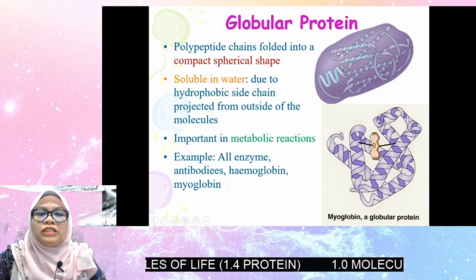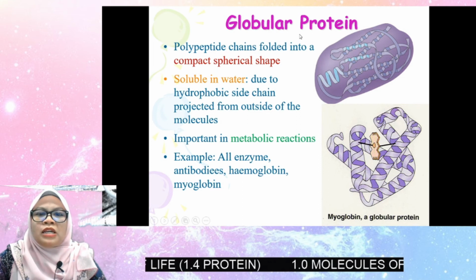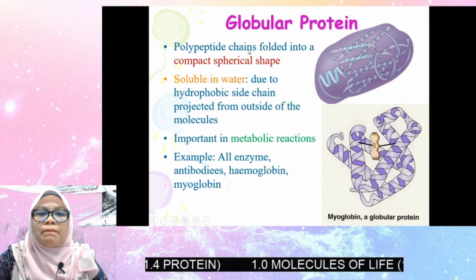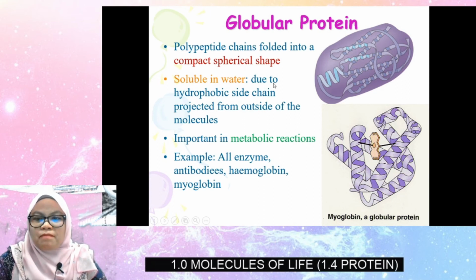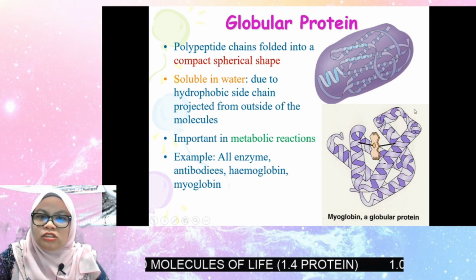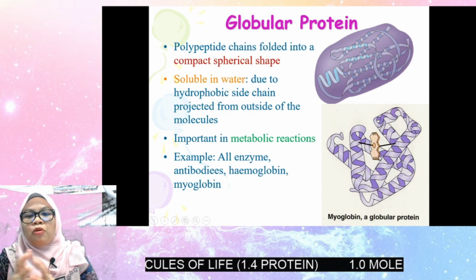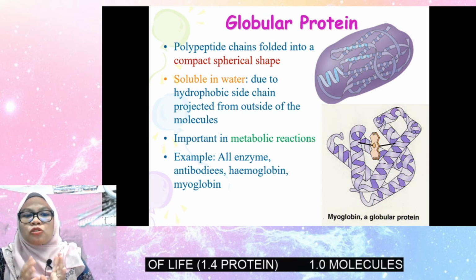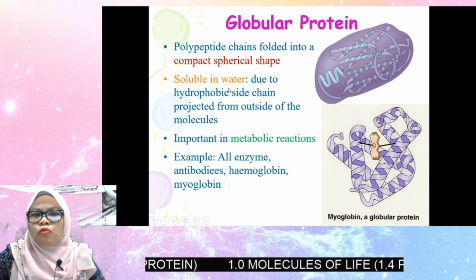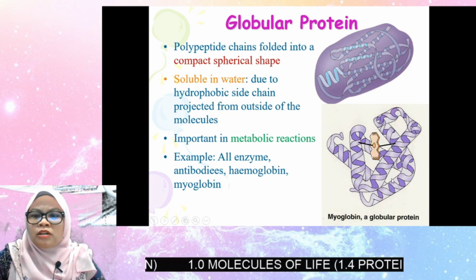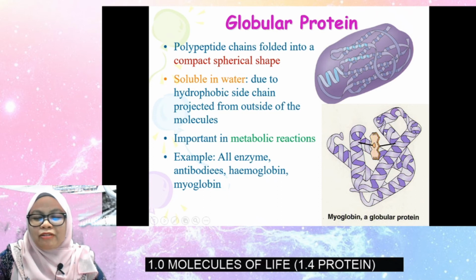And then globular protein. Globular protein is a polypeptide chain folded into a compact spherical shape. So if you can see, the structure of globular protein is like a ball. It is more like a tangled thread. This globular protein is soluble in water. Why soluble in water? Remember, it consists of hundreds of amino acids.